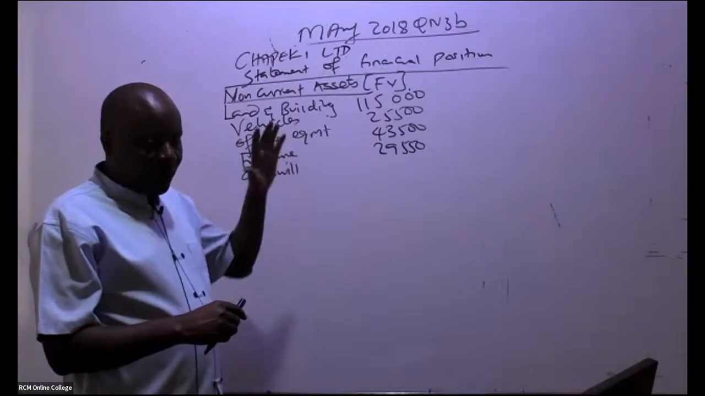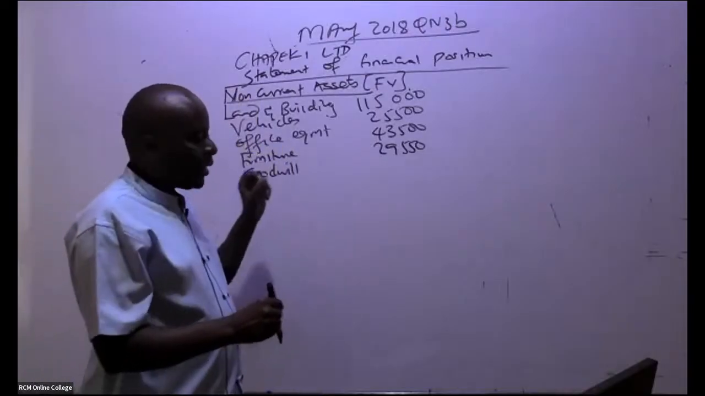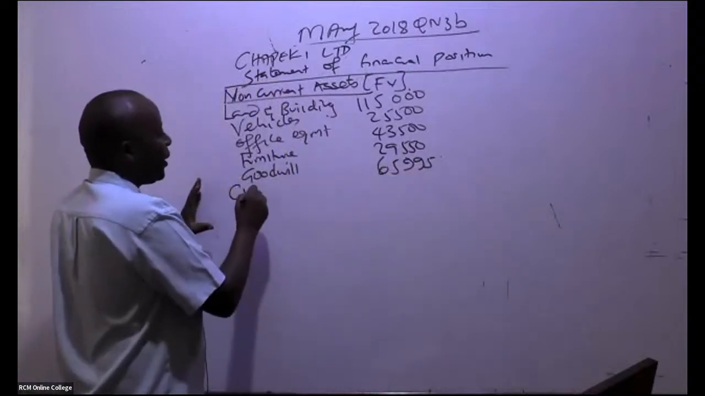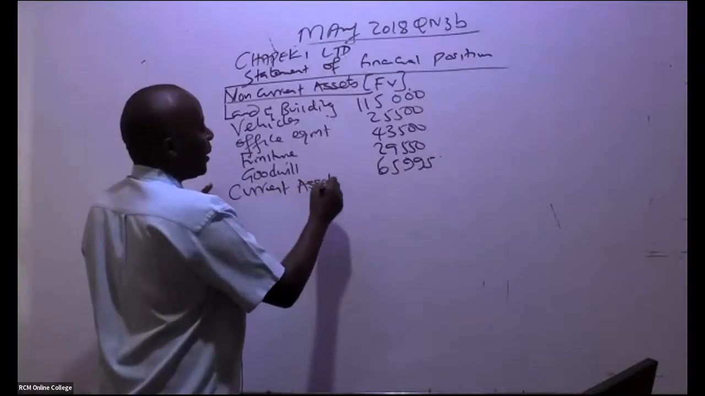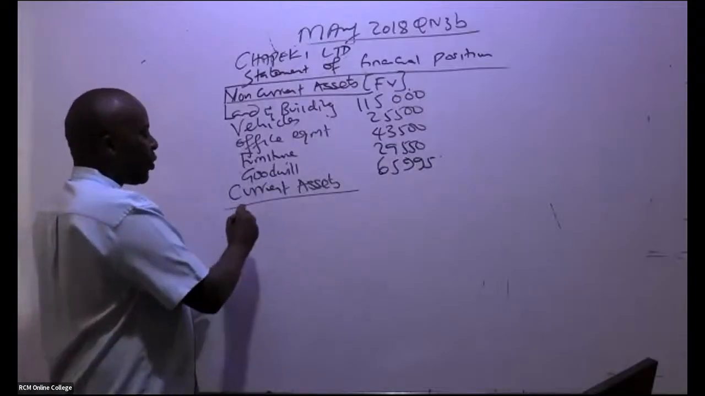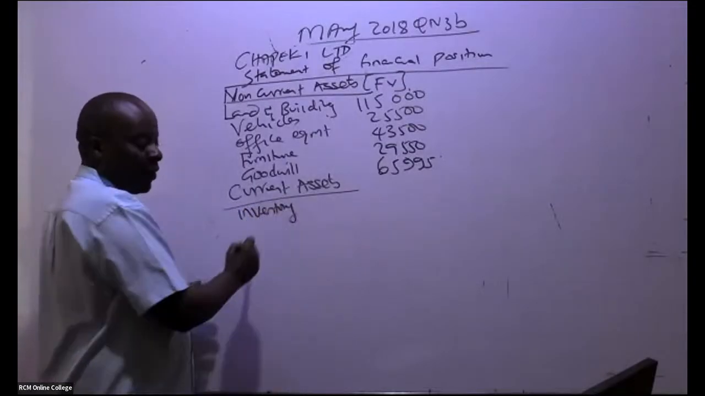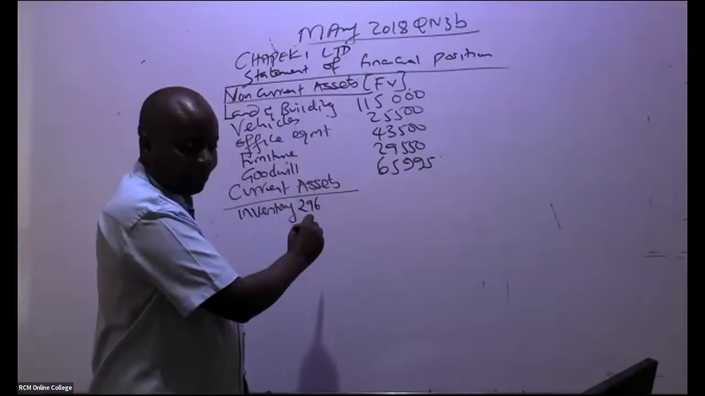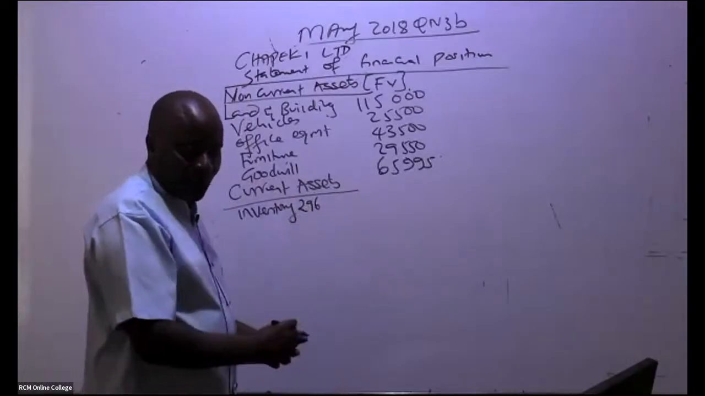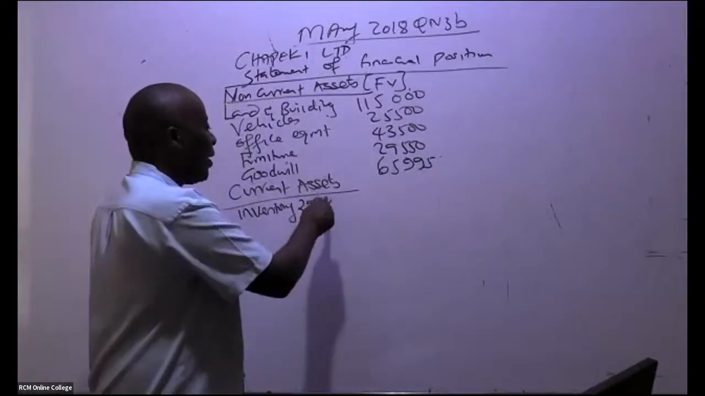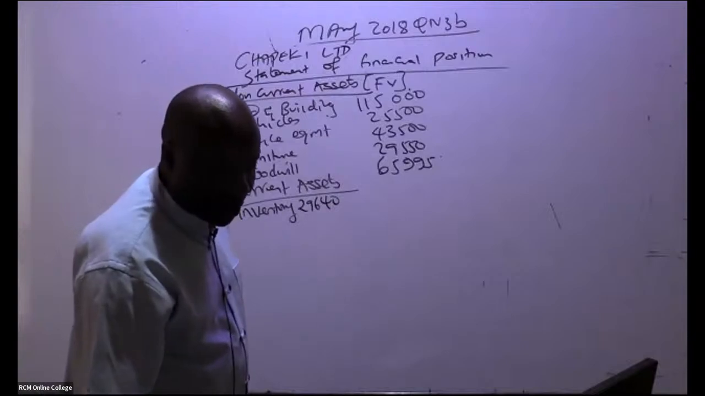We got goodwill. Leave alone the other one, 65,995. So from there, you go to current assets. So current assets, we pick them. We have inventory. Inventory, you have to be very, very careful. Remember, inventory, we got a figure of 29,640. What was the inventory figure? 29,640. But remember, if you read the additional notes here on inventory, you'll be able to see something happened.